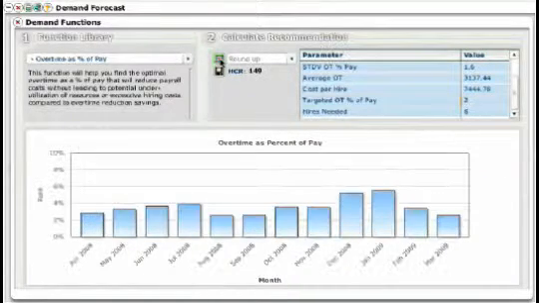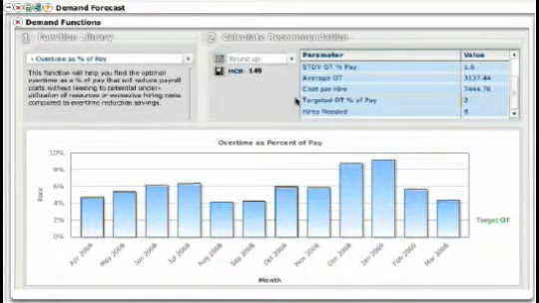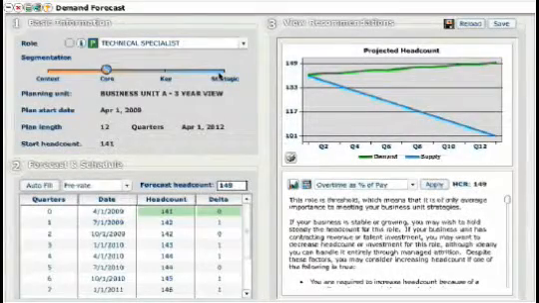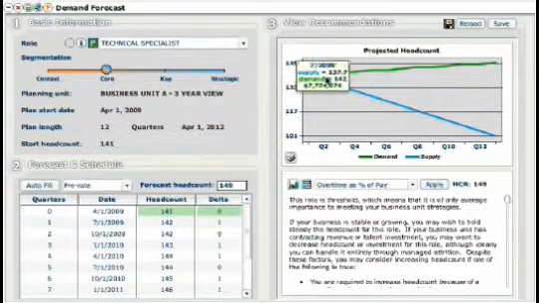Let me calculate that. And suddenly I realize that even though I was staffing down, I really need to hire 8 people. Because when I hire 8 people, it's going to cost the organization less than what I'm doing right now with staffing down. And look at right now, my target overtime is much lower, and I'm going to be able to look at this in a more intelligent way. So let me save that, and now I'm seeing instead that I'm growing my headcount.